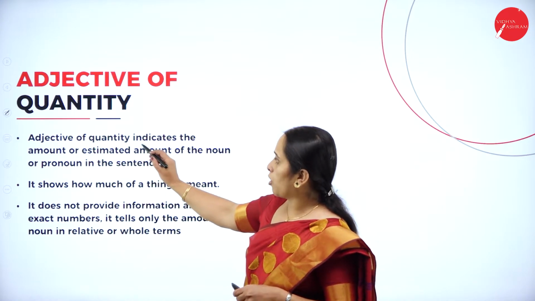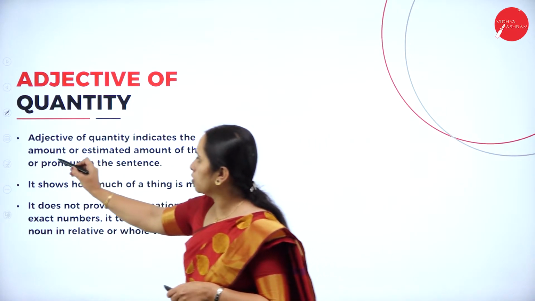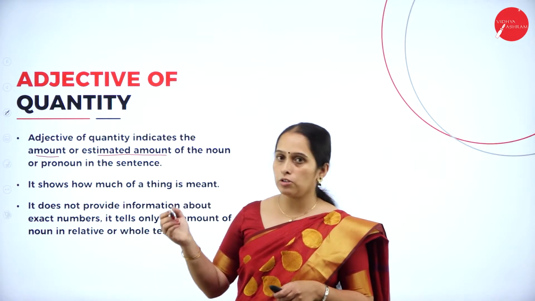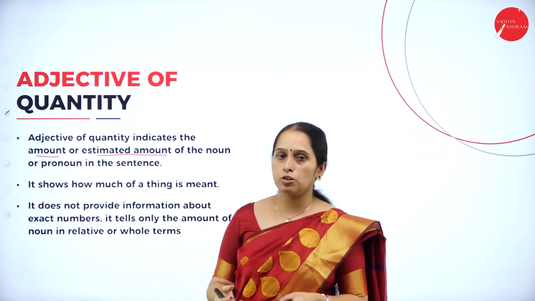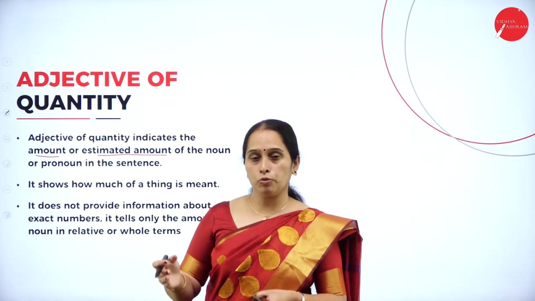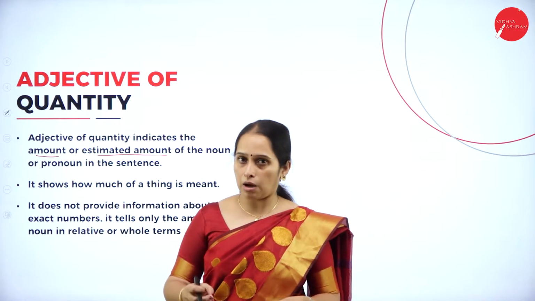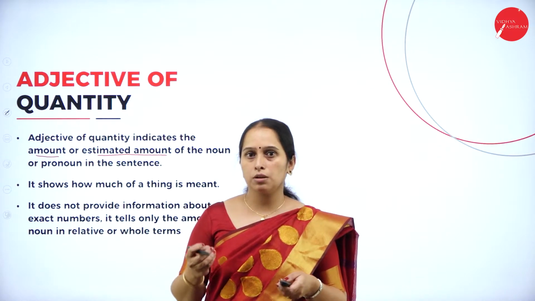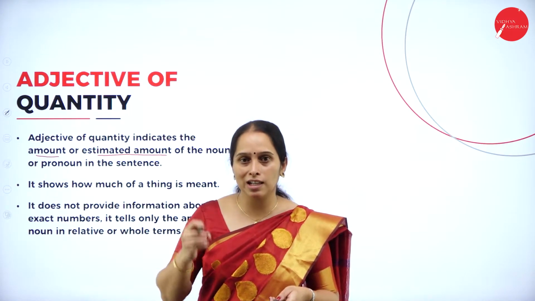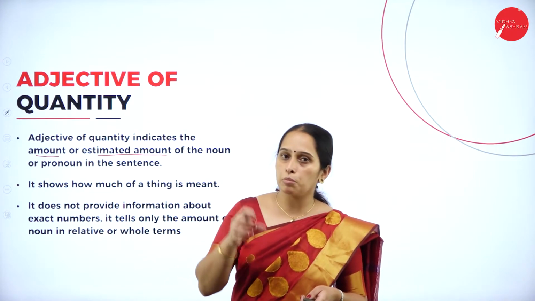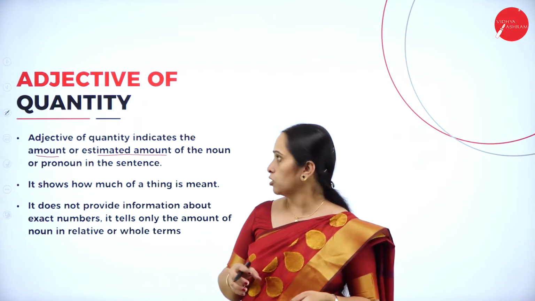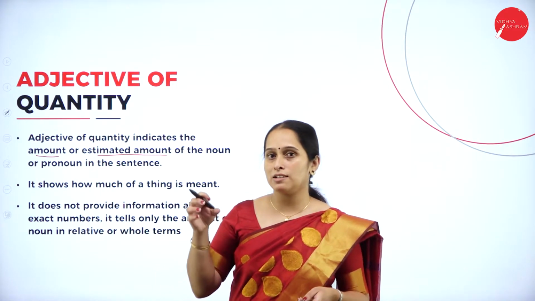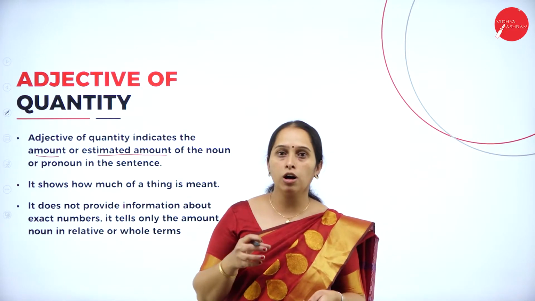So, adjective of quantity indicates the amount or estimated amount of the noun or pronoun in the sentence. So, it is an amount. It won't give us the specific amount there. We won't be knowing the clear number there. So, it is just an amount or estimated amount.